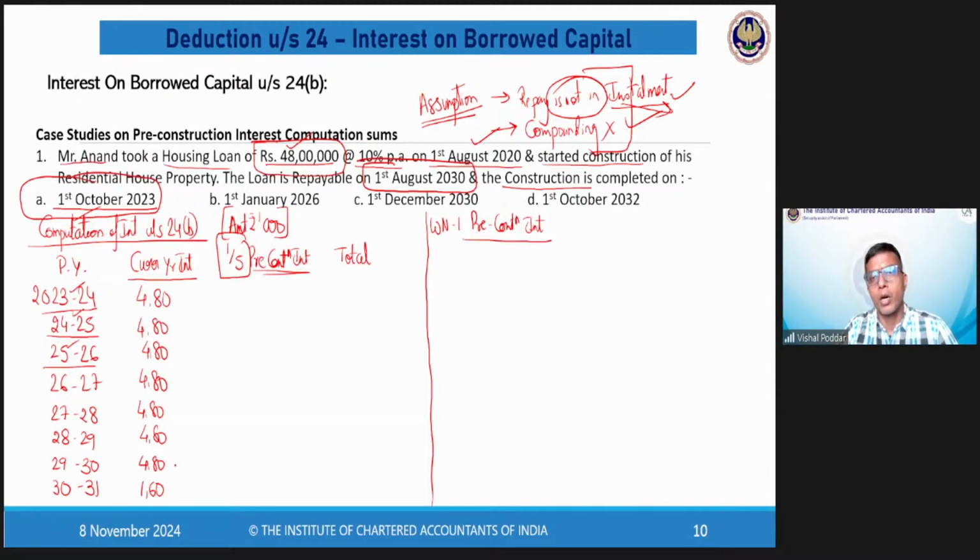Neha, beta, how do you get to know that your loan is up to 3031? Please see the loan repayable period given in the sum. What does the sum say? Loan is repayable on which date? 1st August 2030. So if my loan is repayable on 1st August 2030, this I think is sufficient for me to understand or give me that particular hint.